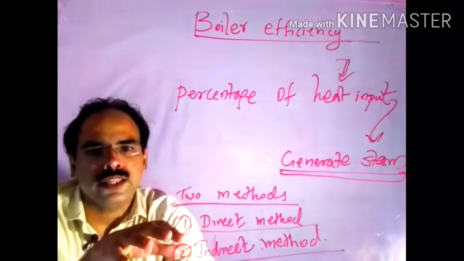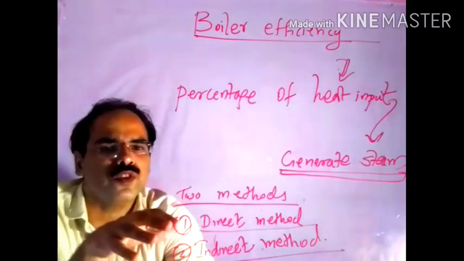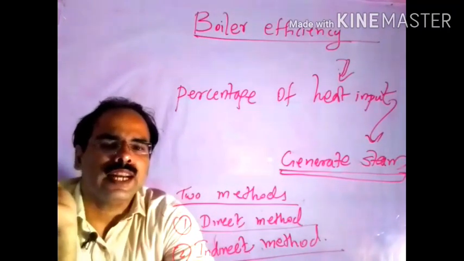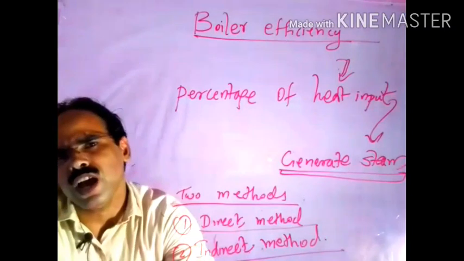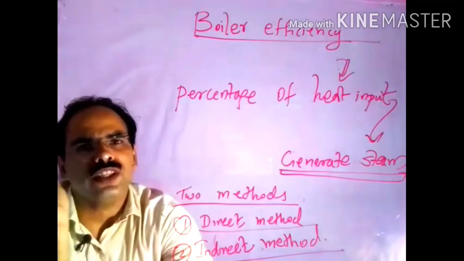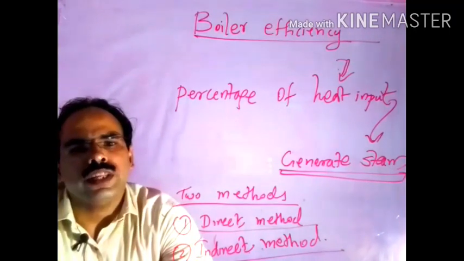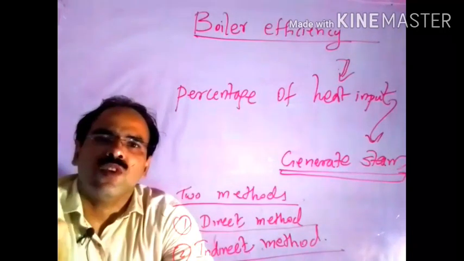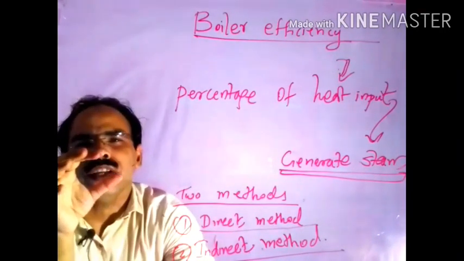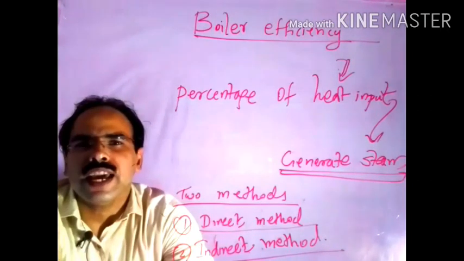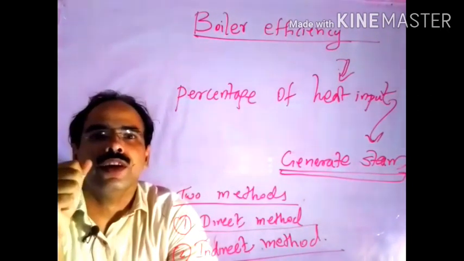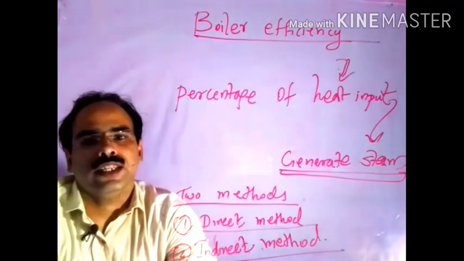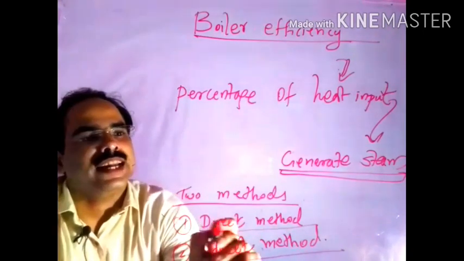If we compare the energy gain of the working fluid, that means water or steam, with the energy content of the boiler fuel, that is, with respect to the energy content of the fuel, how much energy the water or steam can gain, then that is the direct method.